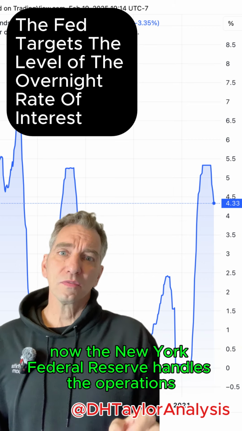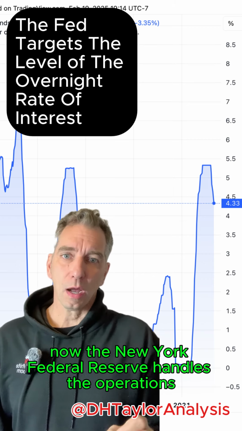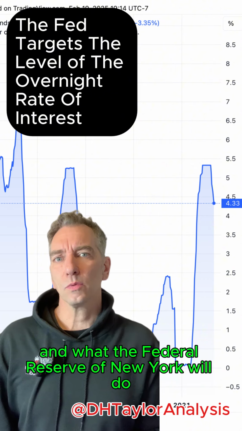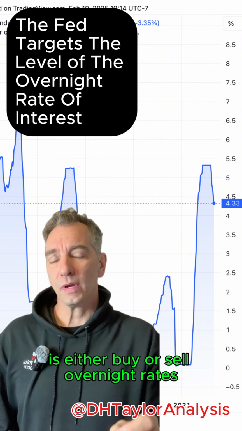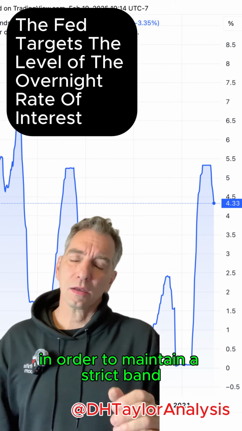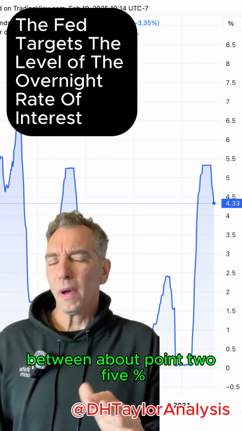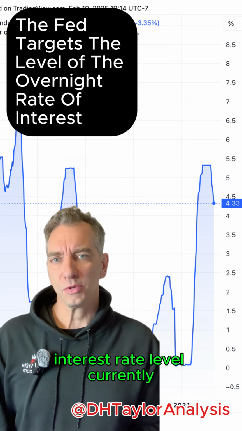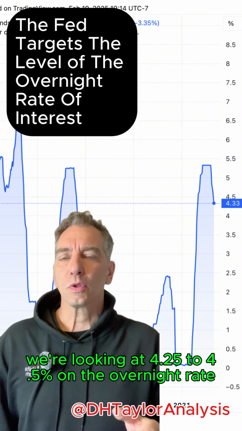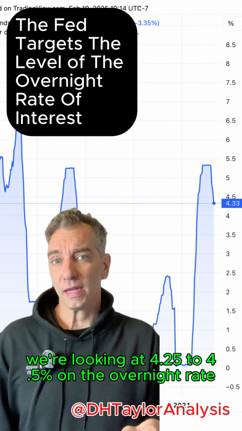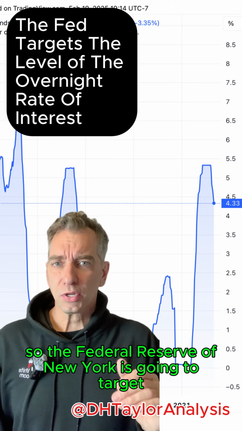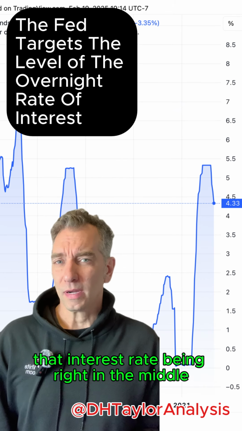Now, the New York Federal Reserve handles the operations. And what the Federal Reserve of New York will do is either buy or sell overnight rates in order to maintain a strict band between about a 0.25% interest rate level. Currently, we're looking at 4.25 to 4.5% on the overnight rate. So the Federal Reserve of New York is going to target that interest rate being right in the middle.